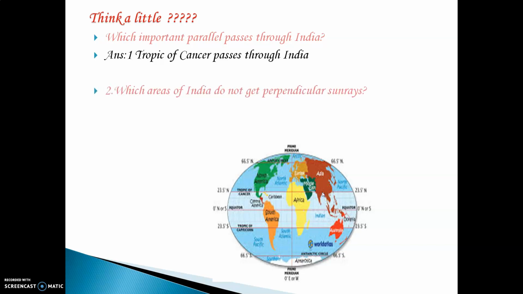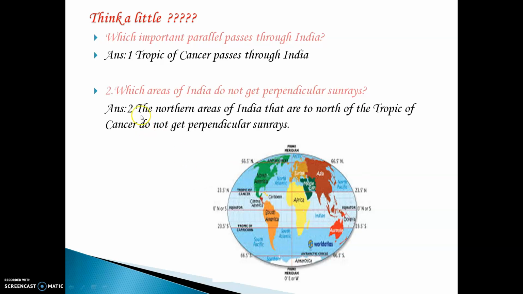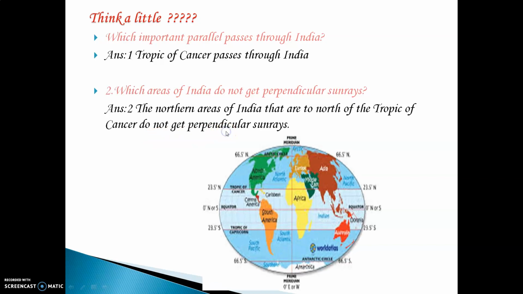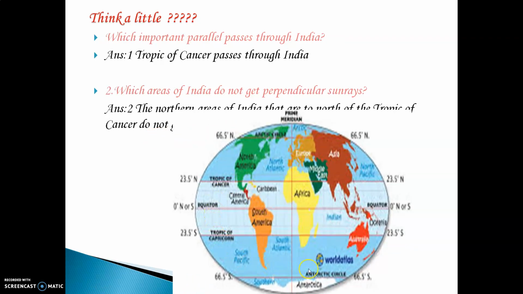Next question, which areas of India do not get perpendicular sun rays? The northern areas of India, like for example Kashmir. Kashmir has snowfall. Why? Because Kashmir is exactly in the north of India and that area does not receive direct sunlight. So the extreme north of India, that is Kashmir for example, does not receive perpendicular or direct sun rays. I'm sure this is clear to you.